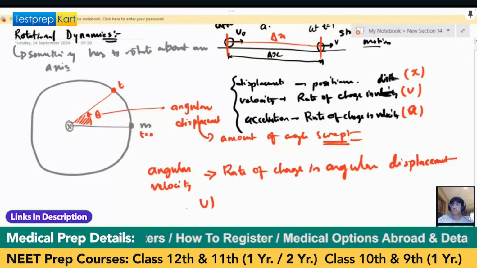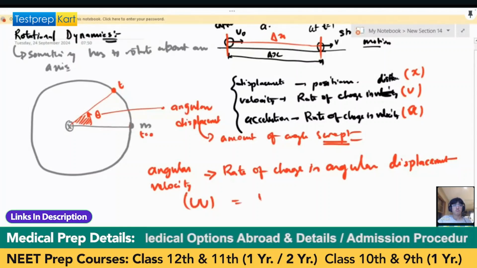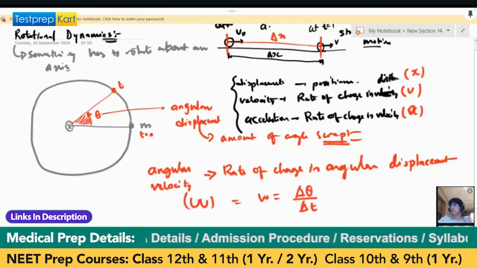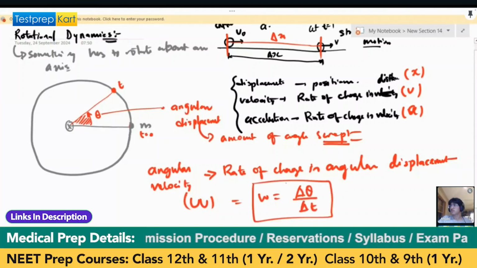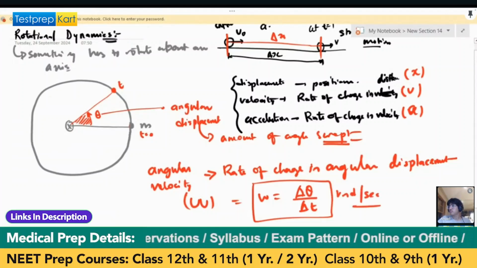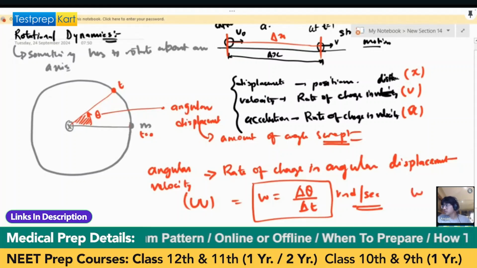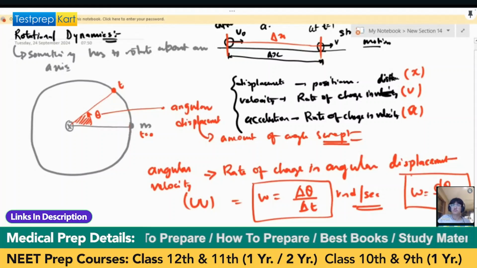But here the angular velocity we will say omega. So omega is delta theta divided by delta t, and that will be radian per second. Generally we measure all these angles in radians. Or omega will be d theta over dt as well, and this omega is the angular velocity.